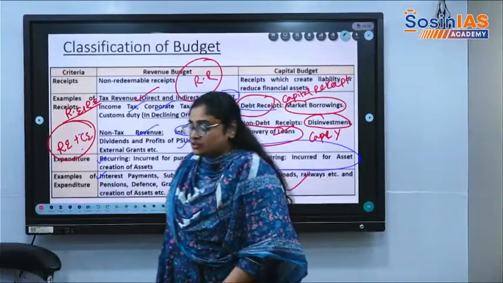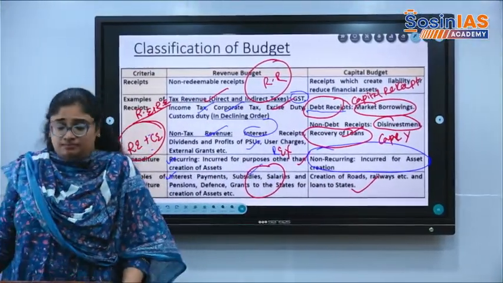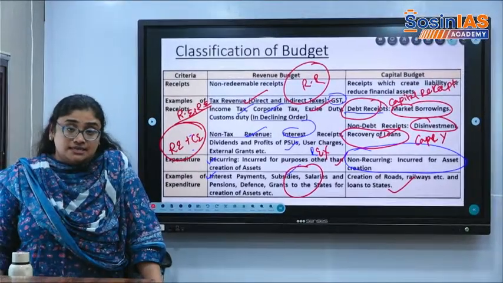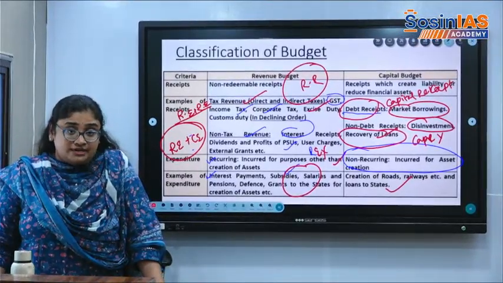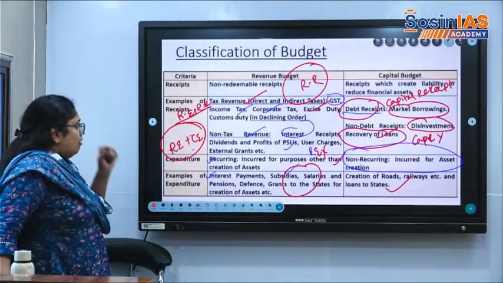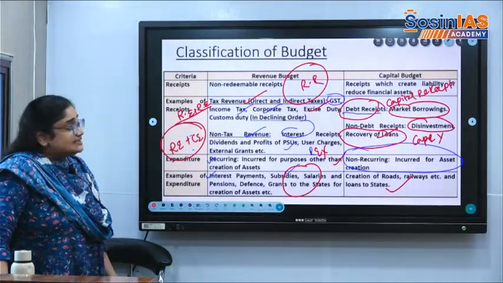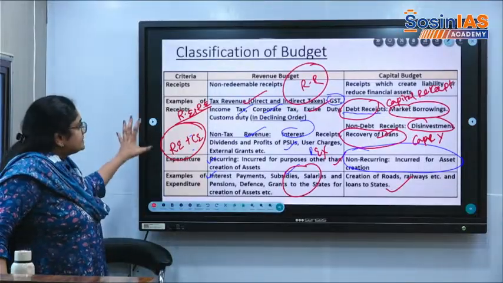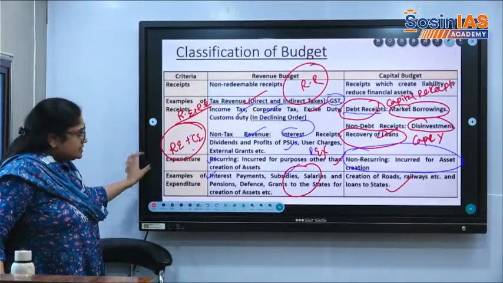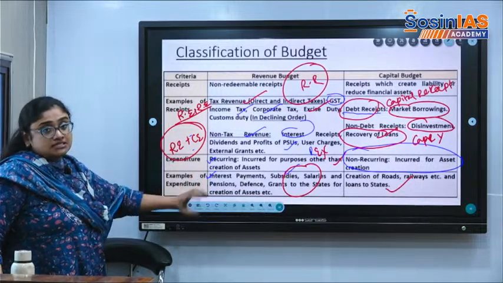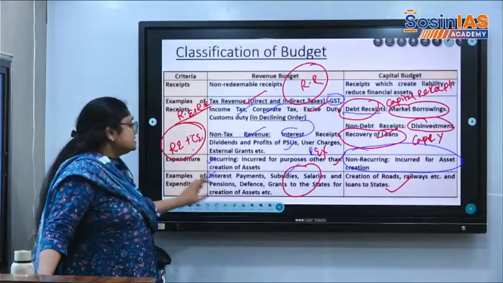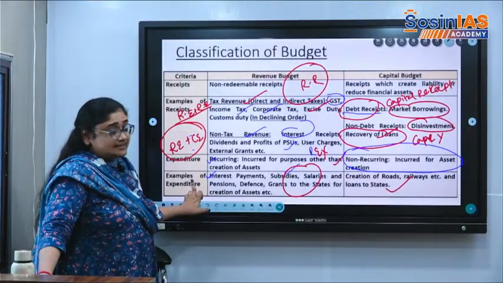Revenue budget and capital budget: what consists of revenue receipts, what consists of revenue expenditure, what are non-debt receipts, what are debt receipts. Debt receipts are market borrowings. This basic table we need to understand, and this is what we have discussed in terms of figures before. Okay, this is very important for the exam.